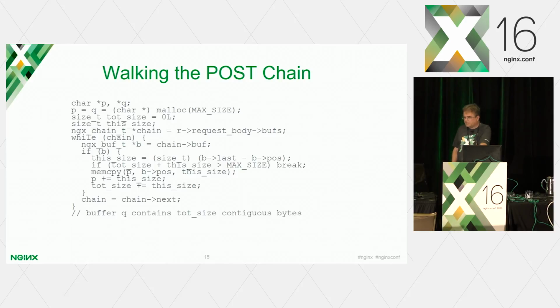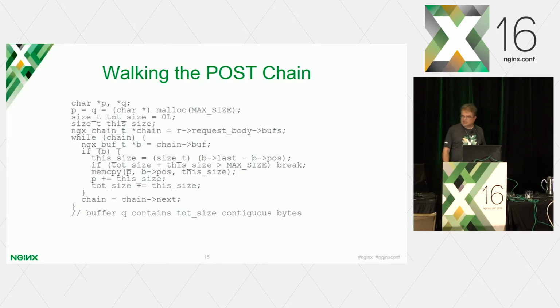So now, this is more actual source code: how to walk the POST chain. I just explained that it's a chain. What I'm illustrating here is this copy method, where we copy all these little link buffers into a big buffer, and it's fairly simple code. This is almost too simple for, let's say, an interview or something. You just find the first buffer pointer, and then while there are still more buffers, you keep on copying them in.